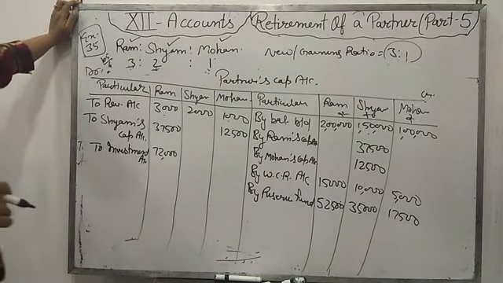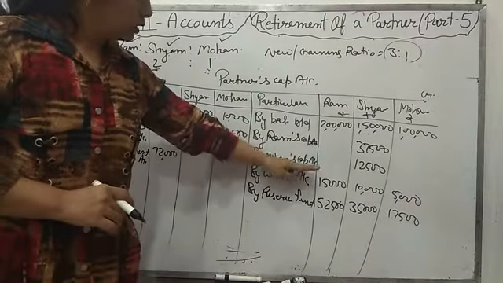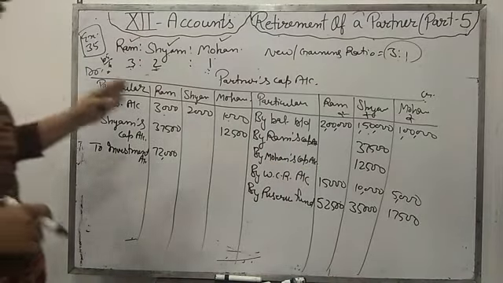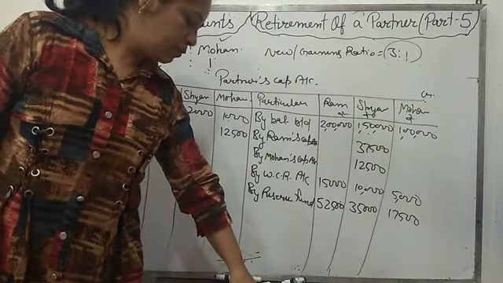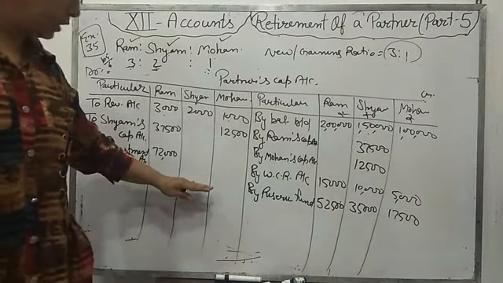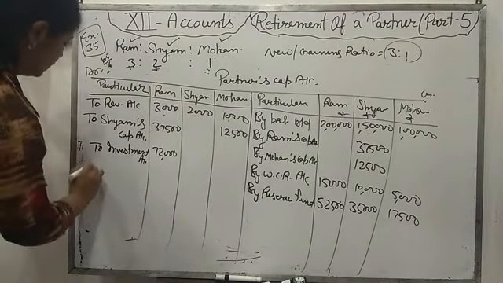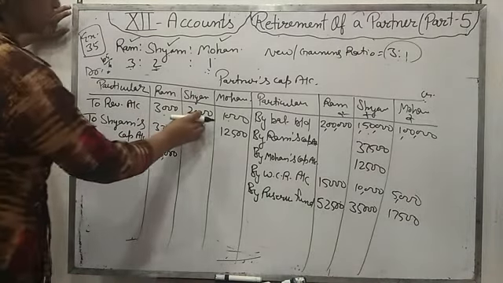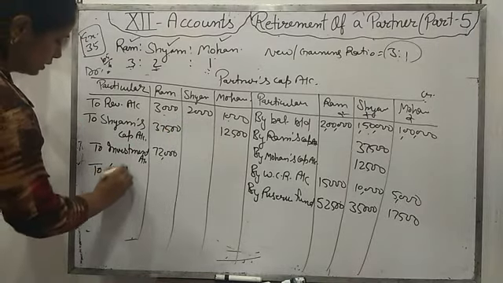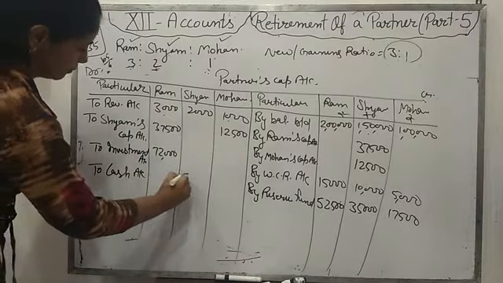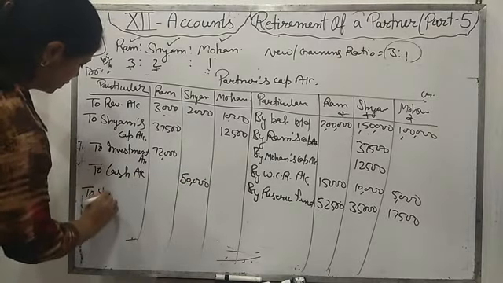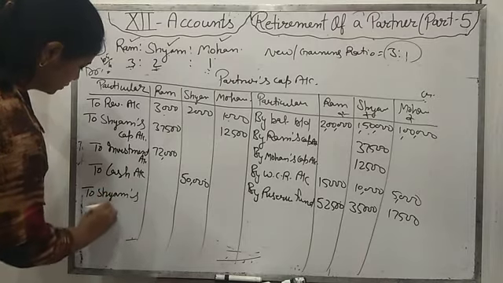Okay. So this is a capital account. Now it's given to you in the question that Sham will be paid 50,000 in cash. The firm is making a payment of 50,000 to Sham. Then if the firm pays cash to Sham, the capital account will be decreased. Then we will write on the debit side to cash account 50,000 and the remaining will be transferred to Shyam's loan account.